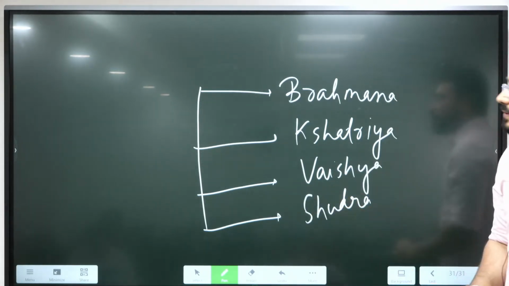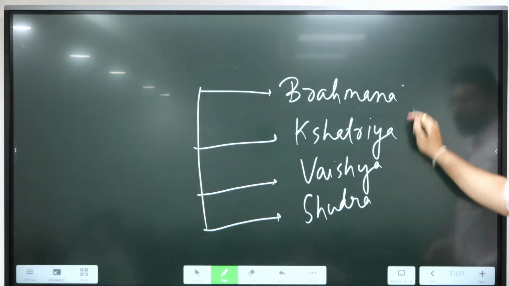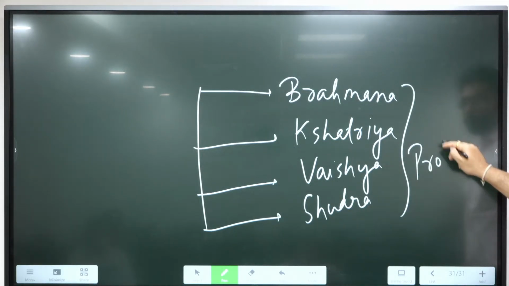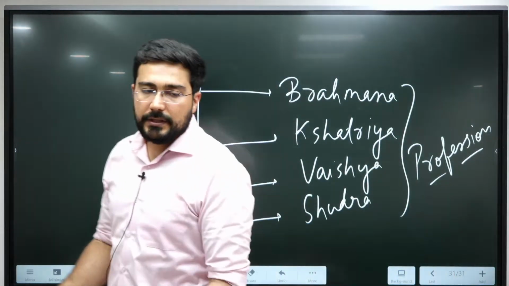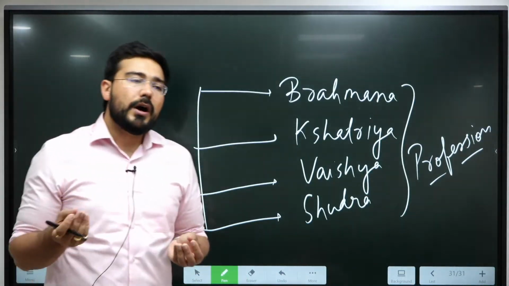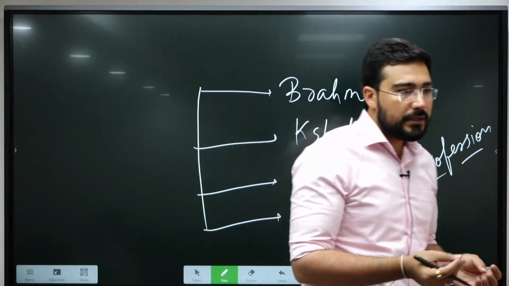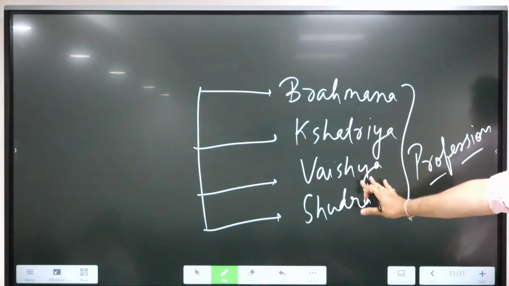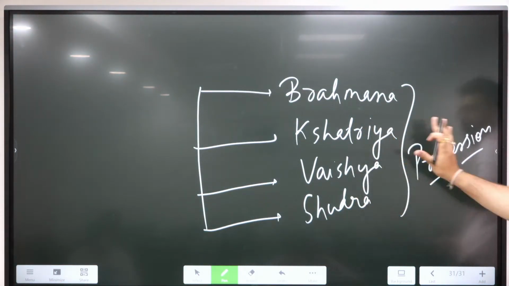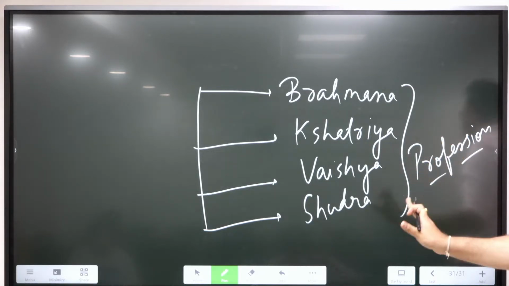But even this was on the basis of the profession. It was not hereditary. Like, what is the system right now in the society? You are born in a particular caste, your caste cannot be changed. Here, this could be done. The Varna could be changed because it was linked to profession.